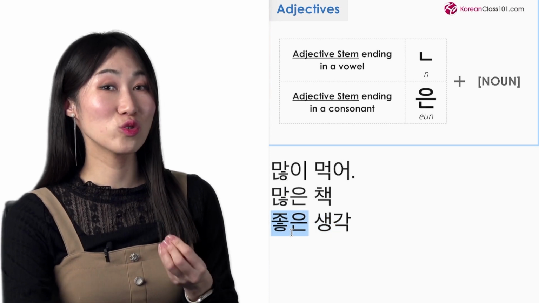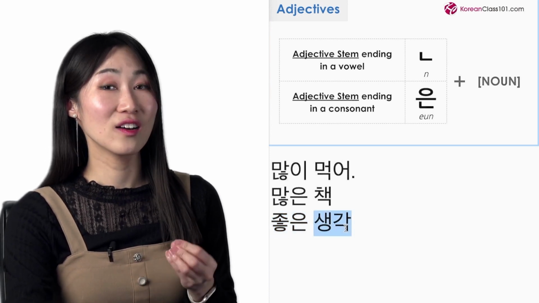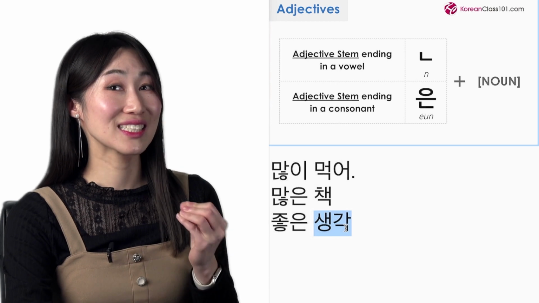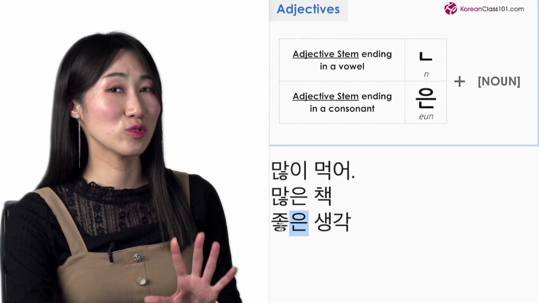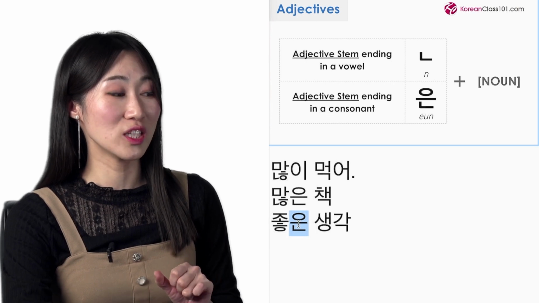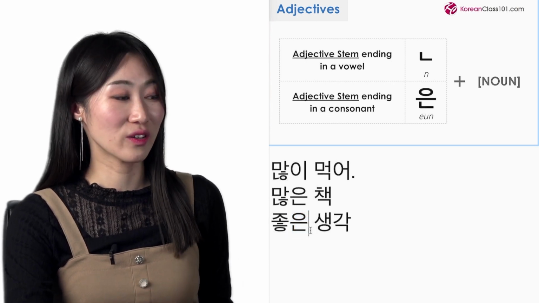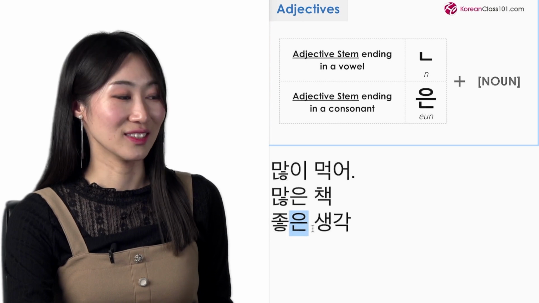See, when I want to put an adjective before a noun, which is idea, or 생각 in Korean, then we cannot put 좋다 directly, but we need to use a noun modifier. I use 은 here, 은.